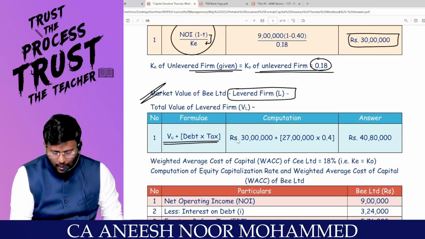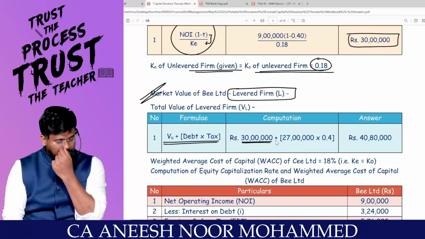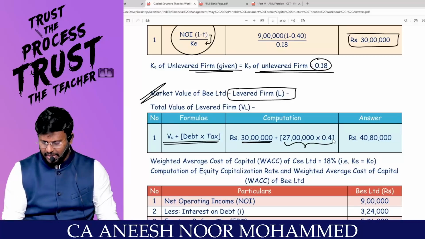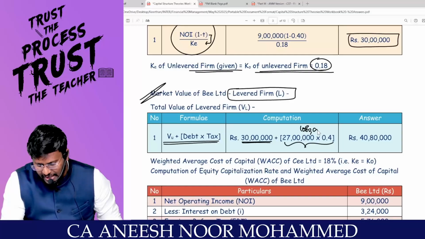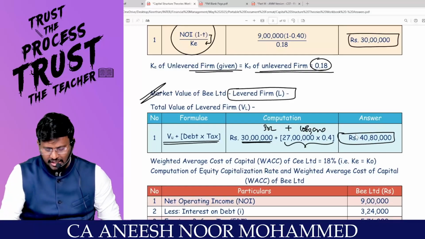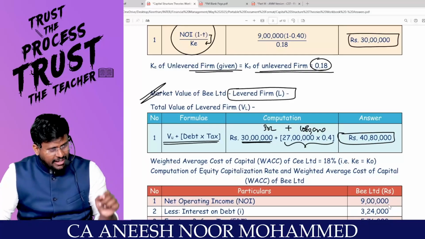What is the value of the unlevered firm? 30 lakhs. Plus what is the debt in the levered firm? 27 lakh. What is the tax rate? 40%. So 27 lakh into 40% comes to 10 lakh 80,000, plus 30 lakhs comes to 40 lakh 80,000, which is the value of the levered firm if there is tax.